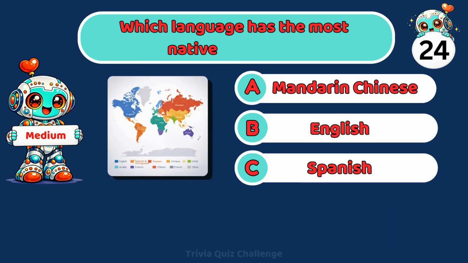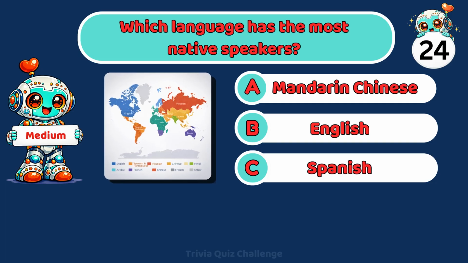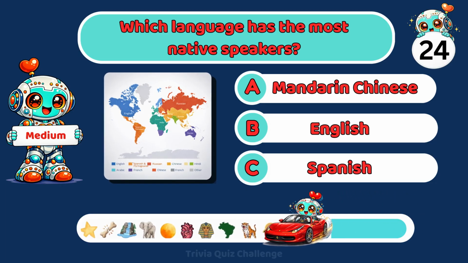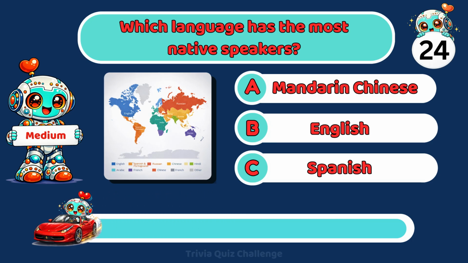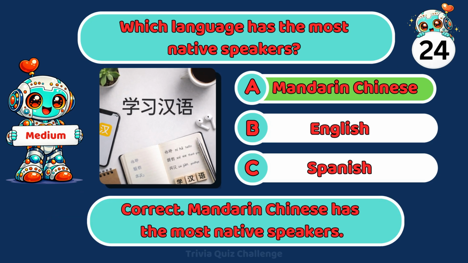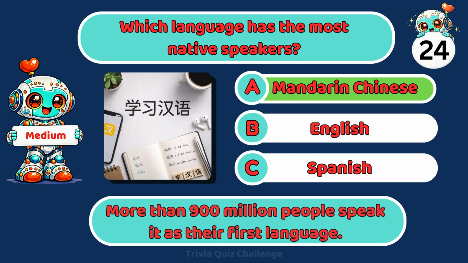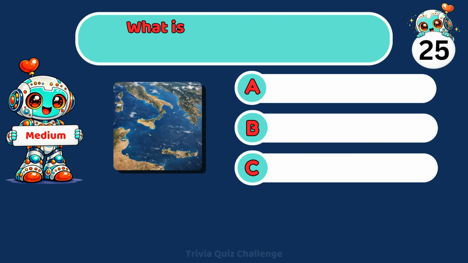Which language has the most native speakers? A. Mandarin Chinese. B. English. C. Spanish. Correct. Mandarin Chinese has the most native speakers. More than 900 million people speak it as their first language.